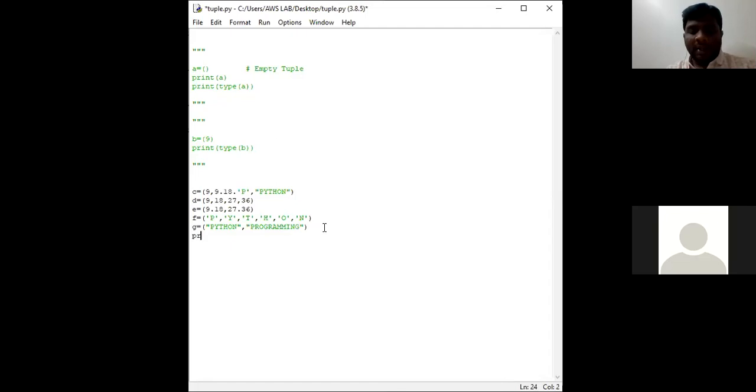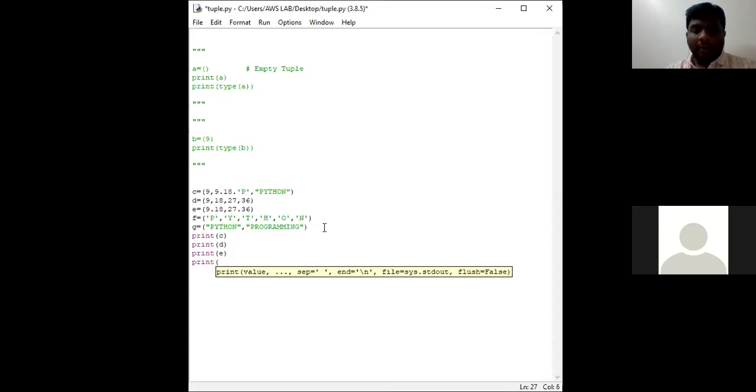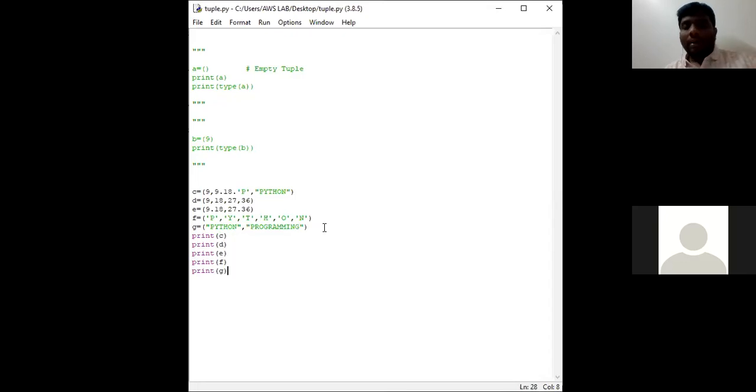Now we shall ask the interpreter to print C. Print C, print D, print E, print F, and print G. Clear? I am asking the interpreter to print all this. Go to file, save the file, go to run module.